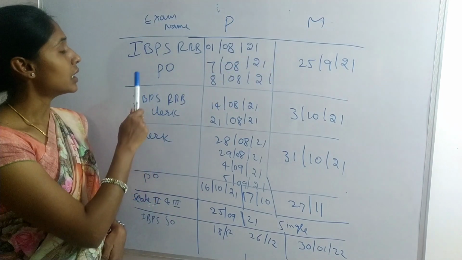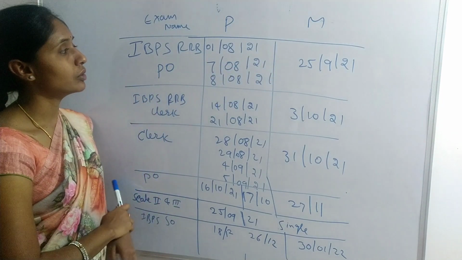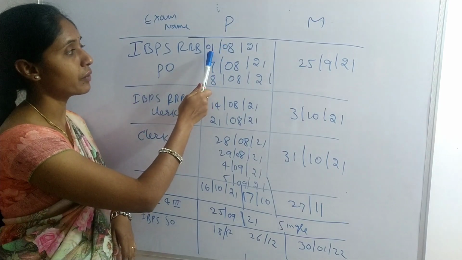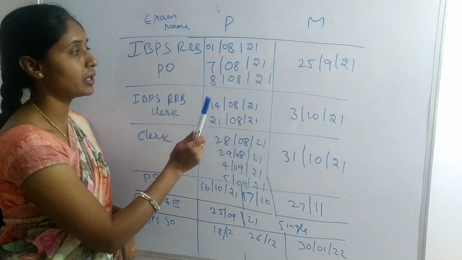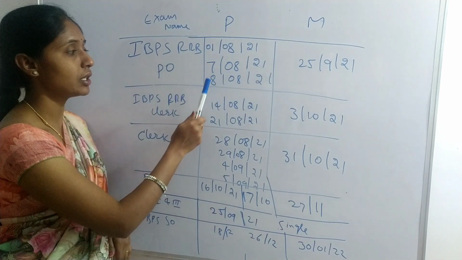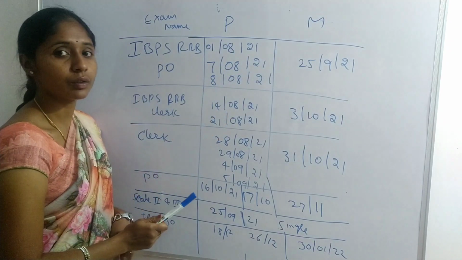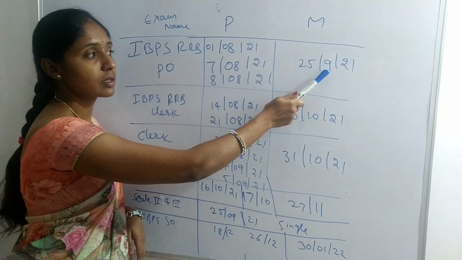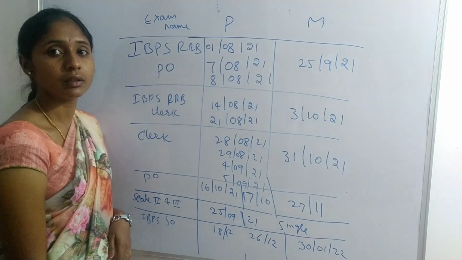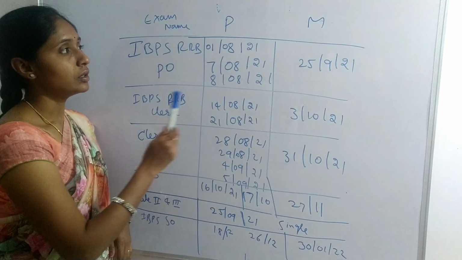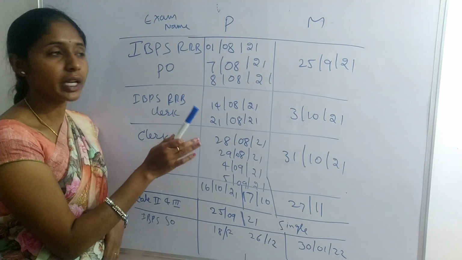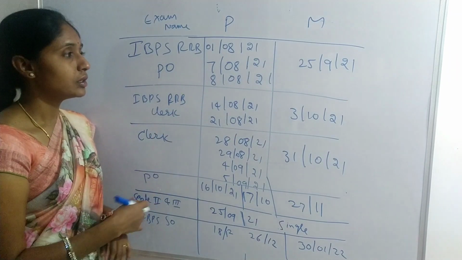IBPS RRB PO: the preliminary exam is on 1st August 21, 7th August 21 and 8th August 21, and mains will be on 25 September 21. There may be no change in the exam schedule, it may differ by 1 or 2 days.